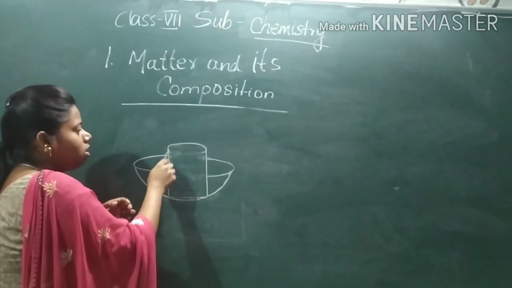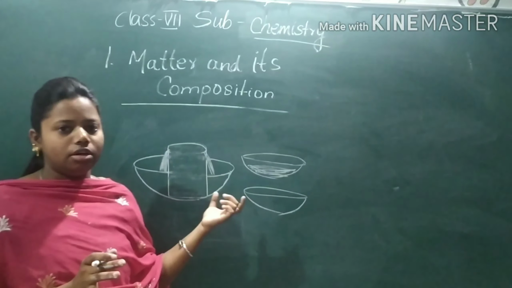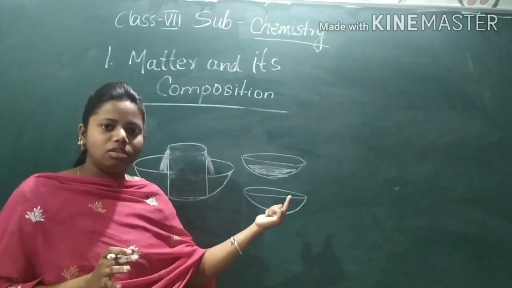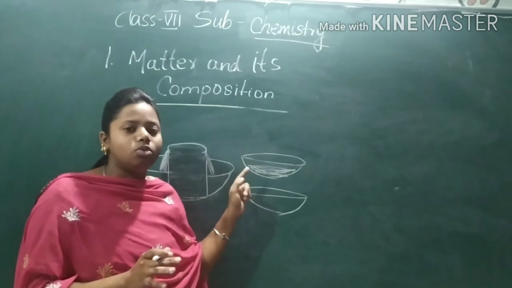And after that, what will you do? Whatever weight you got of the bowl with water and the empty bowl, you will subtract, so that you will get only the mass of the water, because we want the mass of water, not the bowl. So whatever you have recorded first, the mass of the bunch of iron will be equal to the mass of this water displaced. In physics, there is density. Density means mass by volume. The density of water is 1 gram per centimeter cube. That is, the mass of 1 centimeter cube is equal to 1 gram.